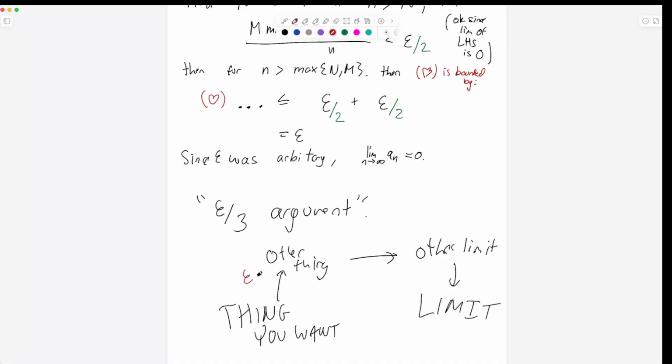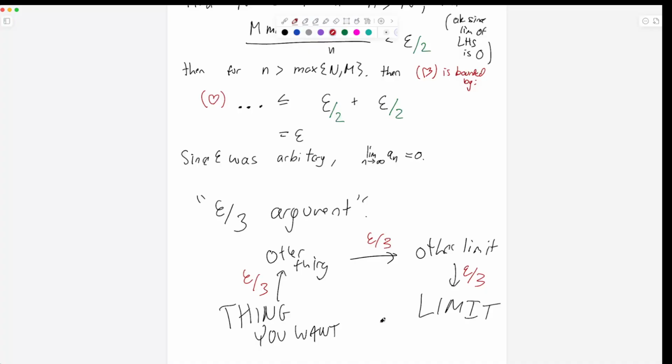So this is a common proof technique where you have 3 sources of error that are all coming from different things. The thing you want is approximated by some other thing, that's some source of error. The thing that you want is converging to some limit, so it's getting within epsilon by 3. And then the other limit is close to the limit you want, so it's epsilon by 3. You take your argument and you divide it into 3 separate pieces and do it.